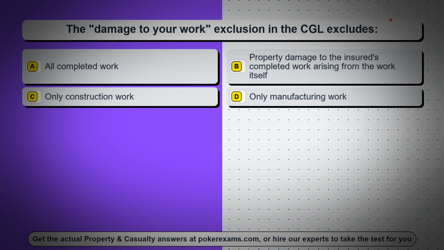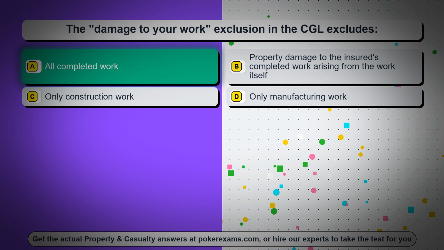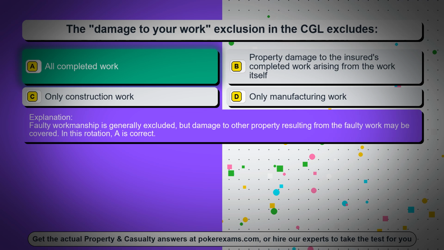Option D, only manufacturing work. The correct answer is option A, all completed work. Faulty workmanship is generally excluded, but damage to other property resulting from the faulty work may be covered. In this rotation, A is correct.